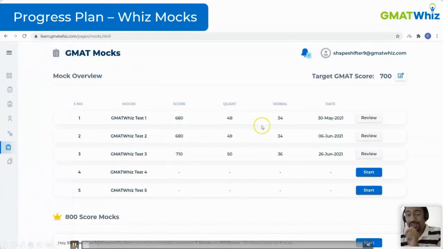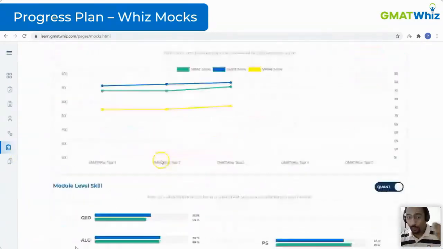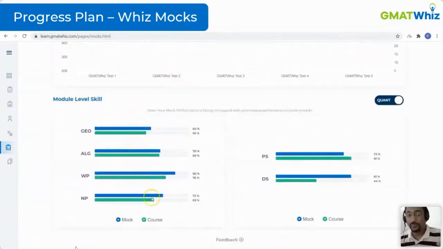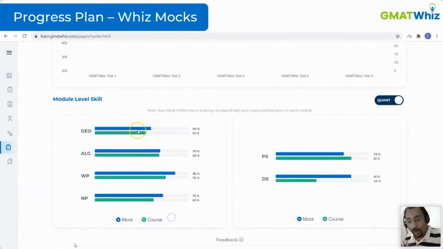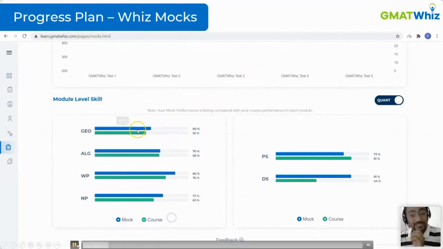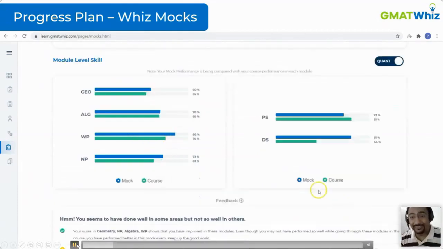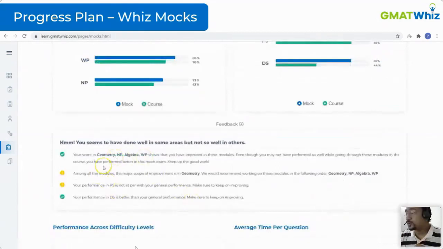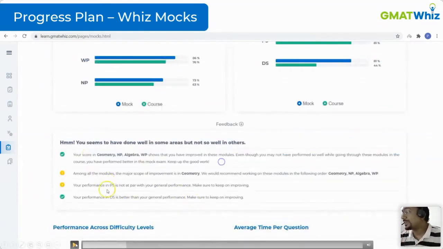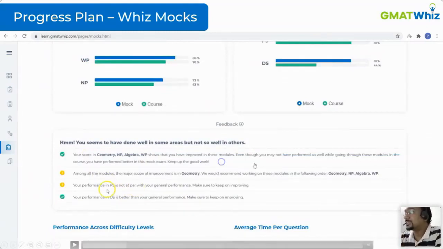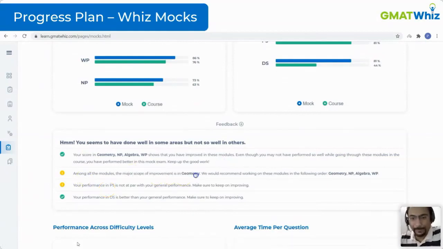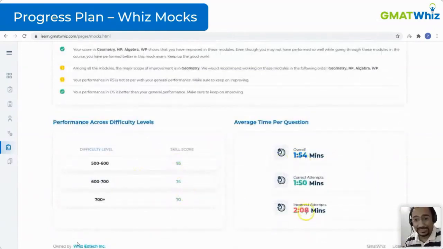You come to the mocks, you click on the review button if you want to. You can see the overall compilation of all the data points, see your overall performance. You can even see the performance in mocks and course. So in the course, you were doing this well; in the mocks, how were you performing compared to your course? You will see all this data so that you can see whether it is anxiety which is kicking in or anything like that. It provides you pinpoint feedback that your score in geometry, number properties, word problems, algebra have improved in these modules. All this feedback is given to you in general for all the mocks compiled in one place. So you can see all this level of analysis. The data is still there.